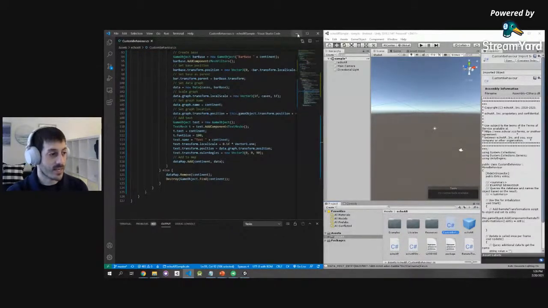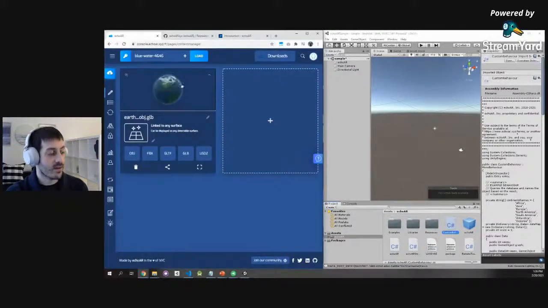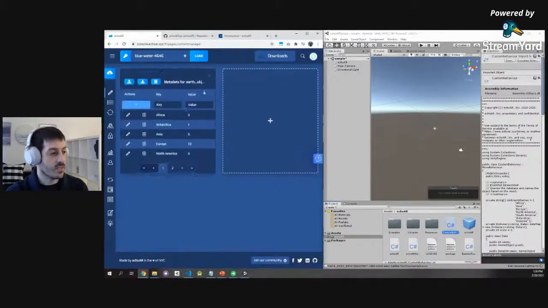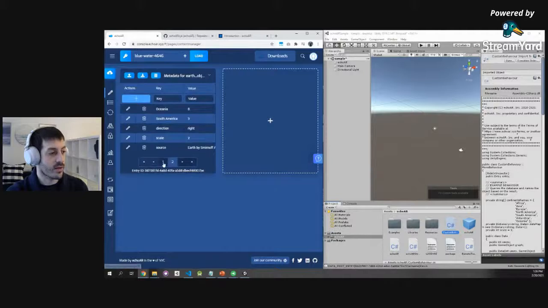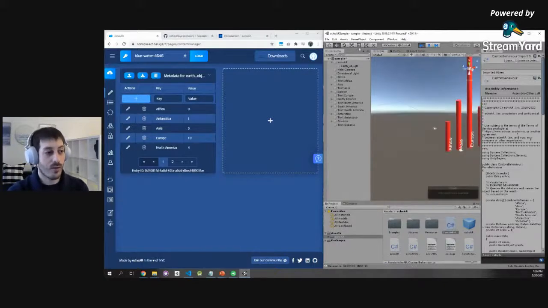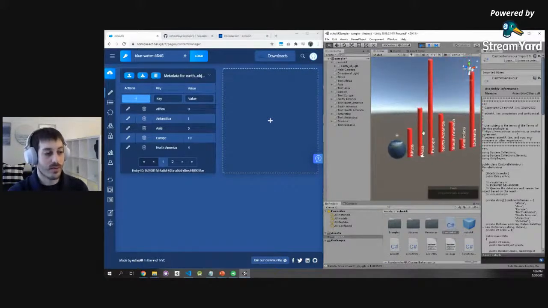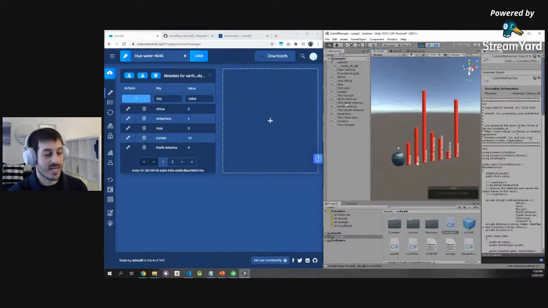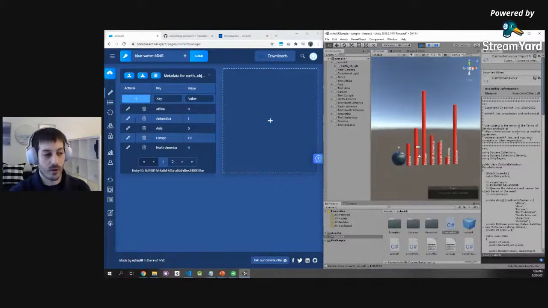So let's see how that works in practice. We already have the Earth spinning right here. We see all the data that we had earlier already attached to the 3D file. And now let's press play. Data again streams from the cloud to the game engine, and voila, how cool is that? We have the Earth spinning, we have all these auto-generated graphs based on data, and now we can have this AR, VR application specifically on Code Visualizer.